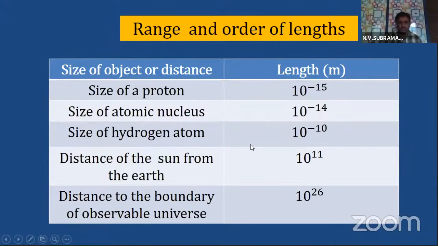Size of the hydrogen atom: 10 power minus 10 meters. Distance of the sun from the earth: 10 power 11 meters. Distance to the boundary of the observable universe: 10 power 26 meters. See, this is 10 power minus 15 and this is 10 power 26.